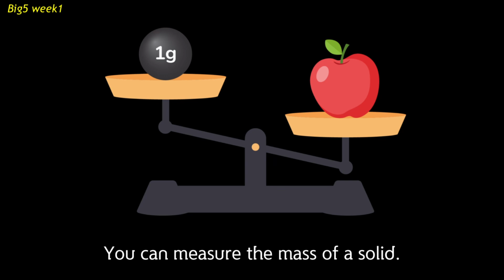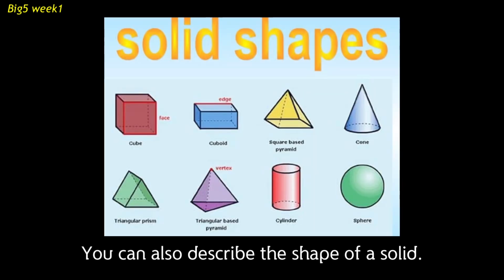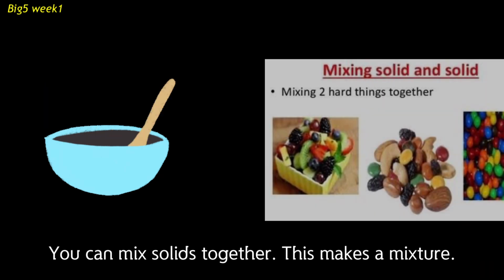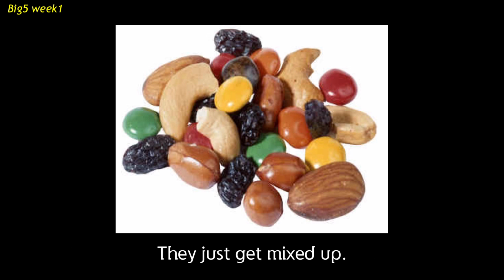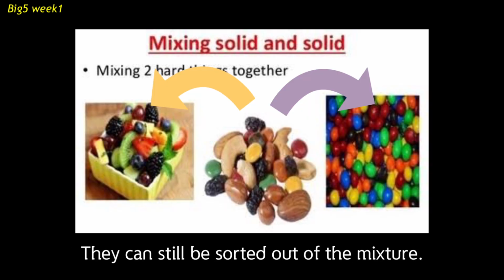You can measure the mass of a solid. You can also describe the shape of a solid. You can mix solids together. This makes a mixture. The solids in a mixture do not change shape. They just get mixed up. They can still be sorted out of the mixture.